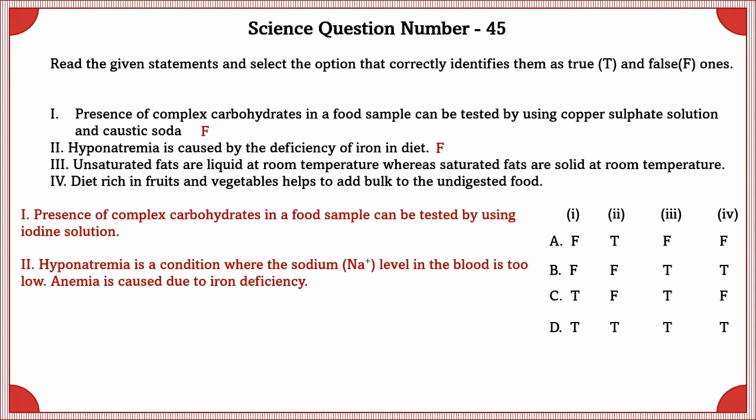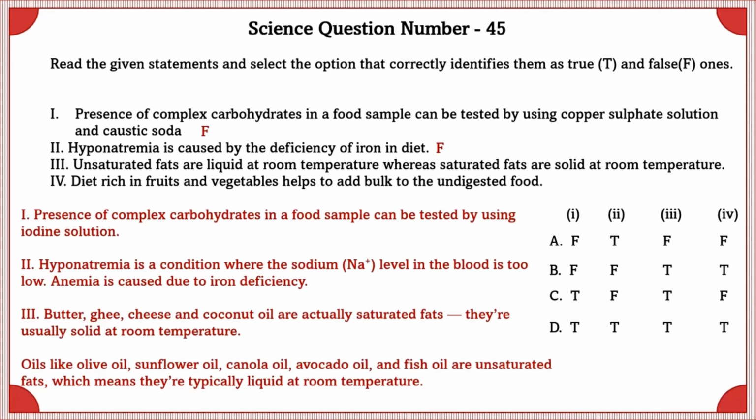3. Unsaturated fats are liquid at room temperature, whereas saturated fats are solid at room temperature. Butter, ghee, cheese, and coconut oil are actually saturated fats. They are usually solid at room temperature. Oils like olive oil, sunflower oil, canola oil, avocado oil, and fish oil are unsaturated fats, which means that they are typically liquid at room temperature. So this is true. 4th, diet rich in fruits and vegetables helps to add bulk to the undigested food. Yes, this is also true. Correct option is the B option.